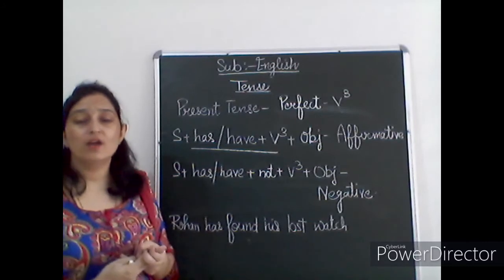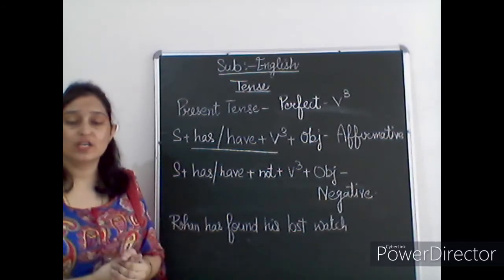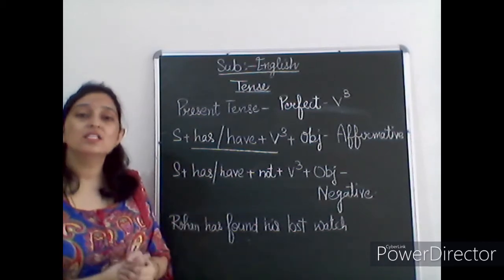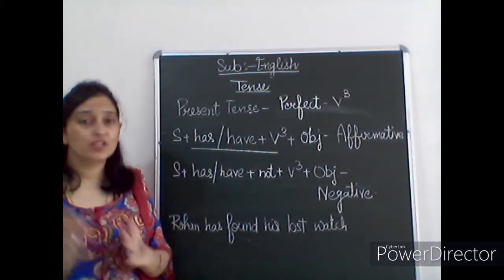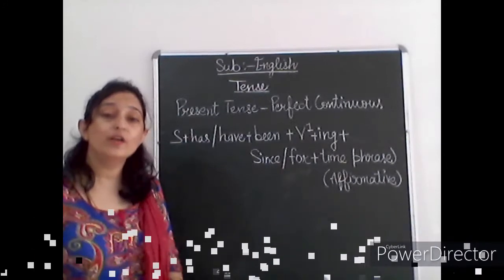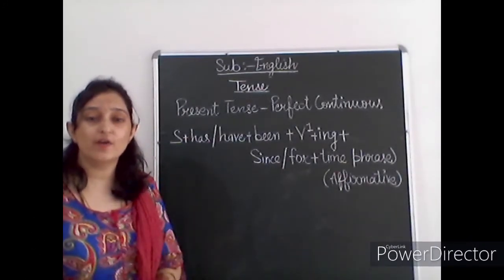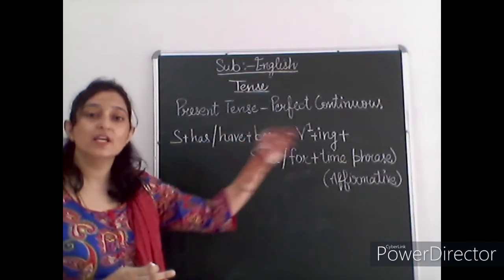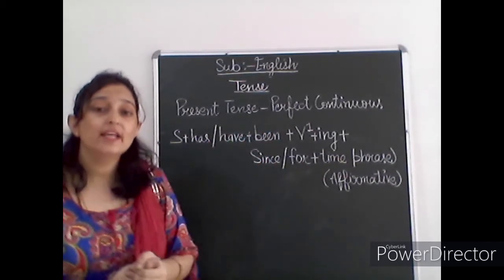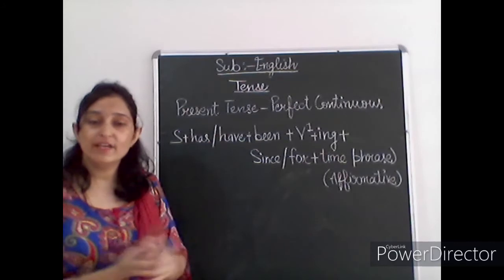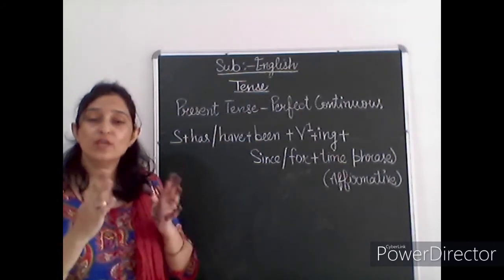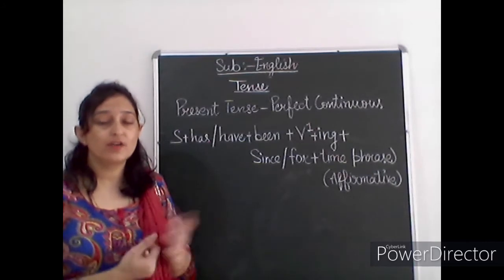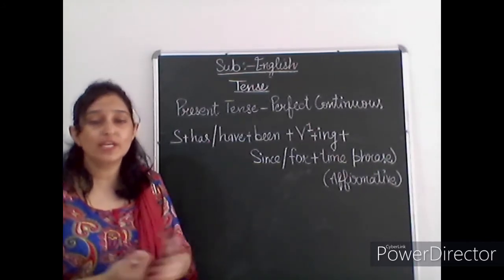And now we are going to discuss the last category, the last type of this present. Which one is it? Present perfect continuous. Now we are going to discuss the last category of this present form. This is the present perfect continuous category, and this is also really very simple to understand. First of all, let's understand what the meaning of present perfect continuous is and where and how we can use this.